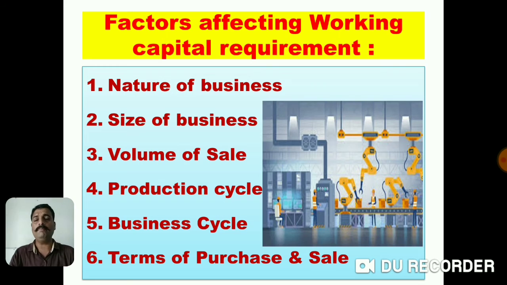I am repeating this point once again. If any business is getting a very liberal credit facility for its purchases, and at the same time practicing a very conservative credit policy for sales, then it needs very little working capital, and the opposite condition can be thought of vice versa.